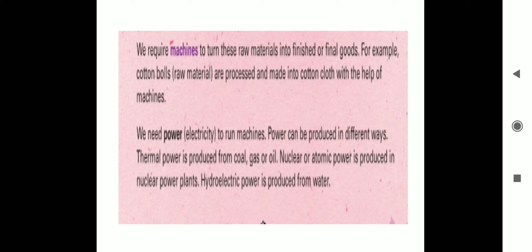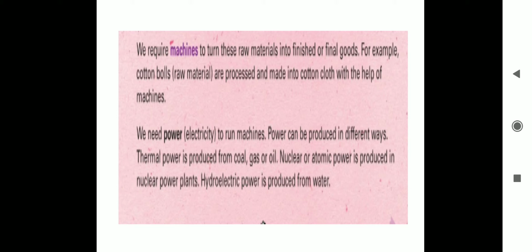This is the thing that you have learnt before. So I hope you remember. The first thing that we learnt was the raw materials required. Second factor is machines that are needed for industries. Third important thing was the power, electricity.